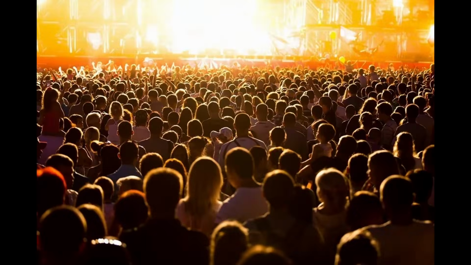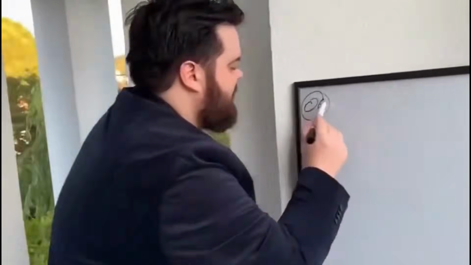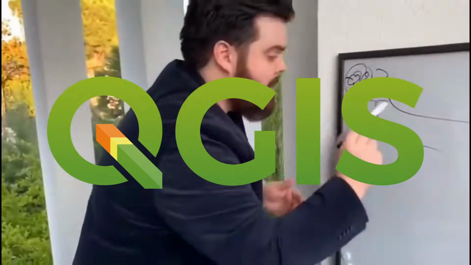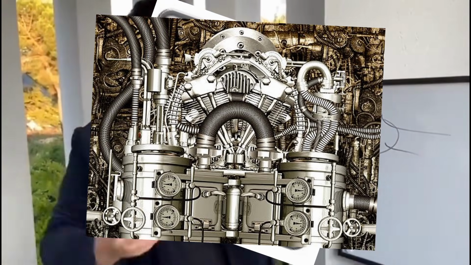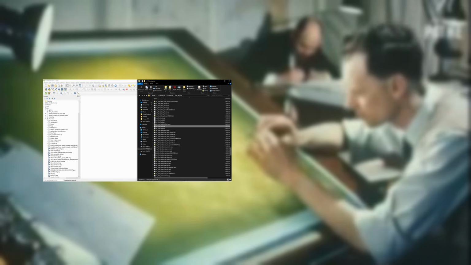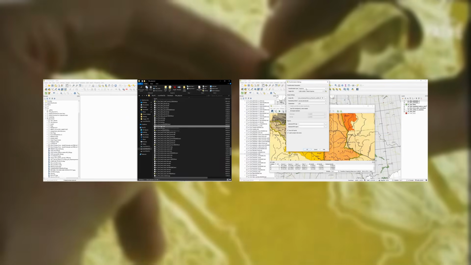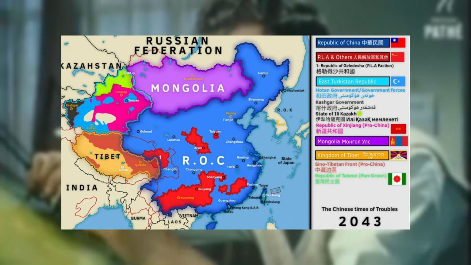Today, by popular demand of no one, I am going to teach you the intricacies of QGIS and the how-tos of this seemingly intimidating machine. From setting up the assets to georeferencing other maps, learning from this video will allow you to create original and thought-provoking works, such as, What if China collapsed?